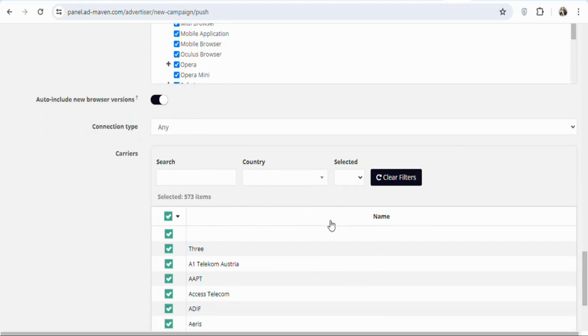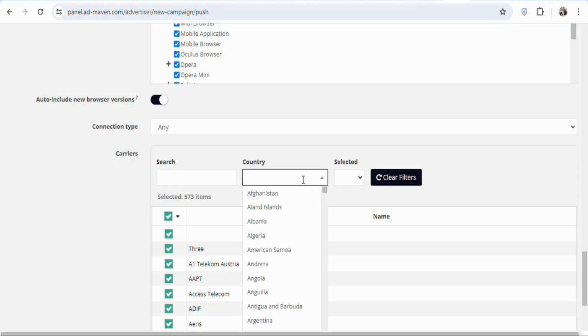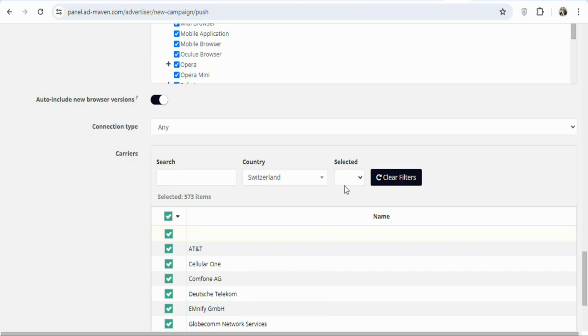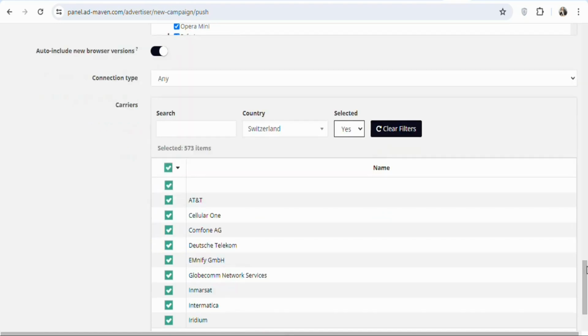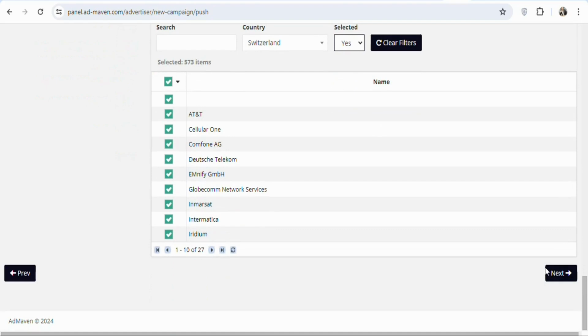Once that is done, the next step is that you have to select the careers. In this case, you have to type Switzerland, so search for Switzerland. You can see it right here. Click right here. Yes, as you can see, that has been done. Once that is done, you have to scroll down and then click on next.